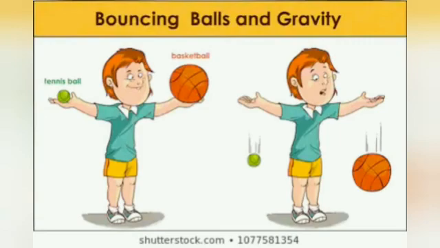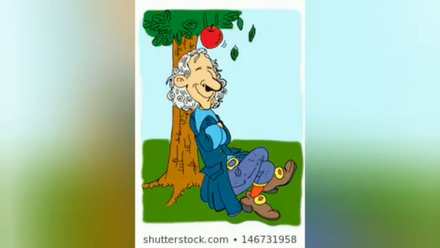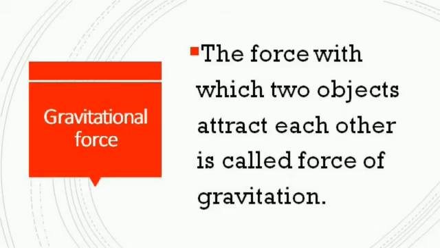This is called the force of gravity. Objects fall towards the earth because the earth attracts or pulls the object towards it. The force of attraction exerted by the earth on any object is called the force of gravity or gravity.